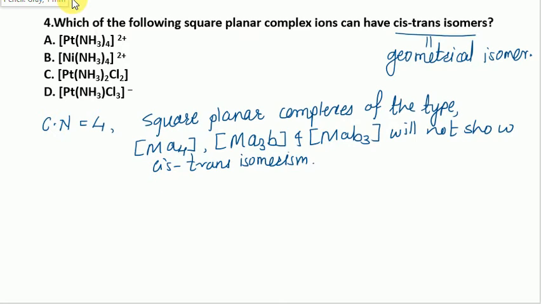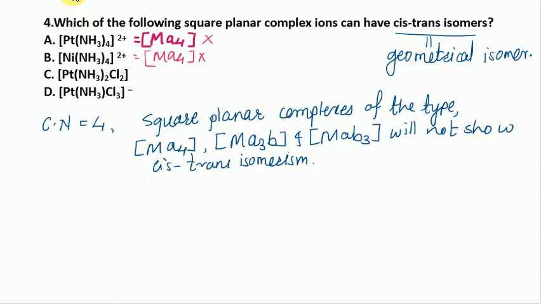If we talk about the options, the first option has the metal bonded to all similar ligands, that is MA4, so the cis trans isomerism does not exist. The second option again has the same kind of ligand bonded, and it does not exist the cis trans isomerism.